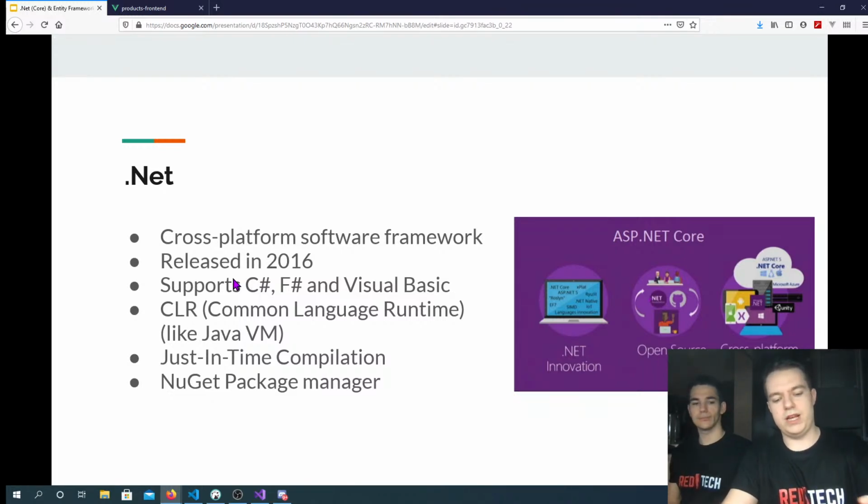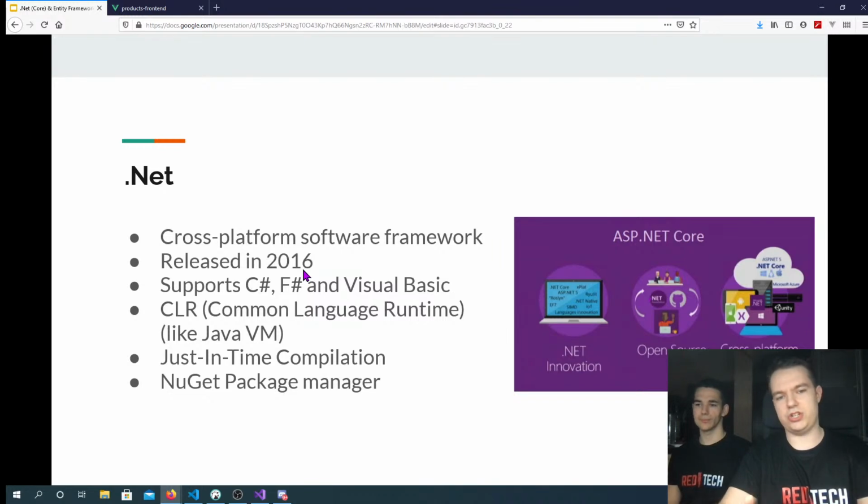It had one major flaw: it could only be run on Windows. So Microsoft decided to release .NET Core in 2016 to fix this problem. .NET Core is a cross-platform software framework, so that means it can run in any environment, be it Windows, Linux, or macOS.